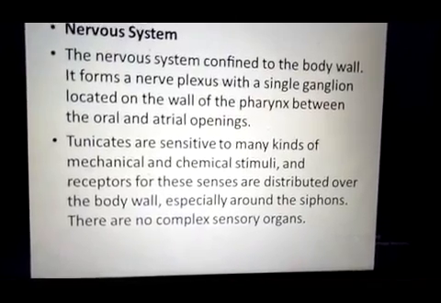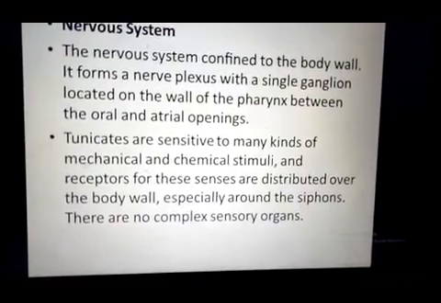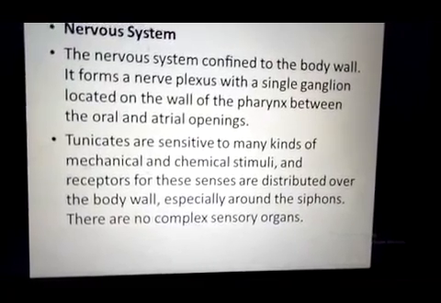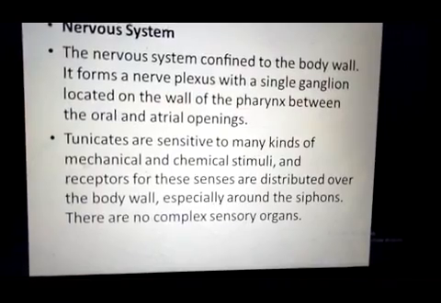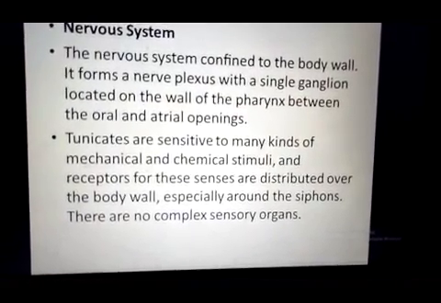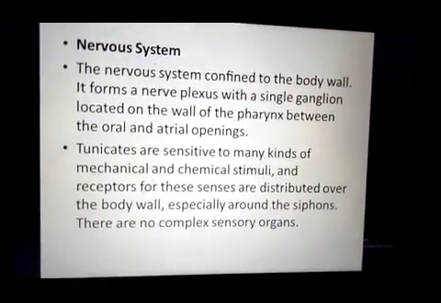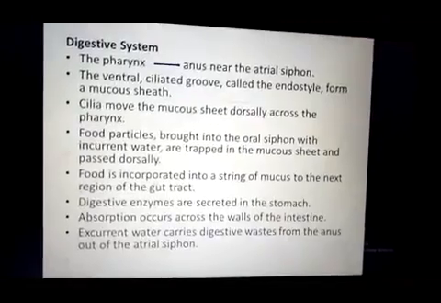Tunicates are sensitive to many kinds of mechanical and chemical stimuli, and these receptors are mainly distributed in the body wall, especially around both siphons, the oral siphon and the atrial siphon.